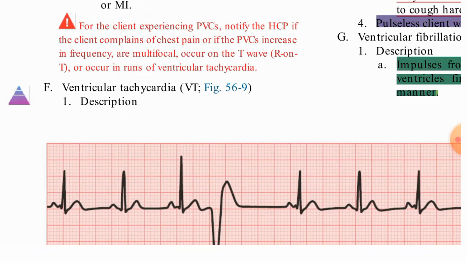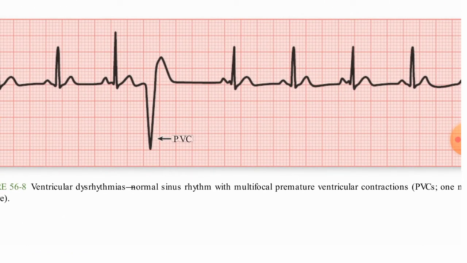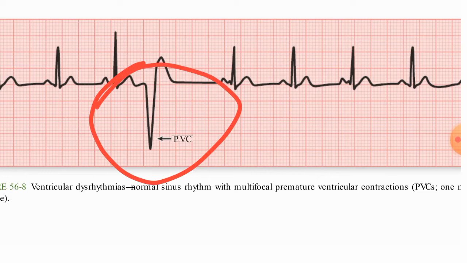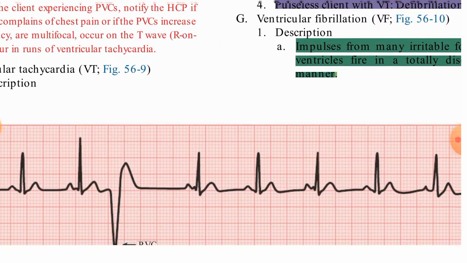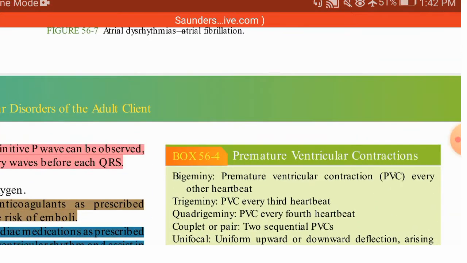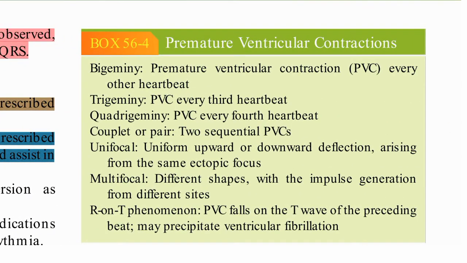Now coming to ventricular tachycardia, before that this is the image for premature ventricular contraction. So you can see here, this is the premature ventricular contraction. Here one box is there, so you can see this premature ventricular contraction every other heartbeat. So in every other heartbeat, premature ventricular contraction can occur.